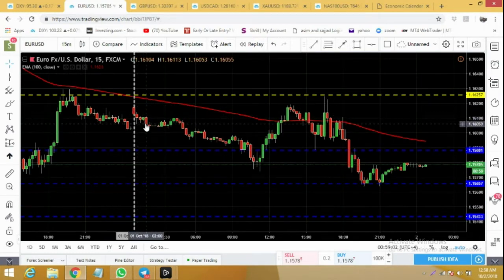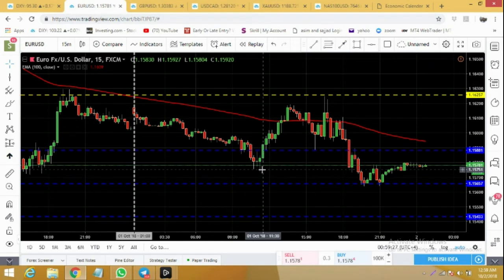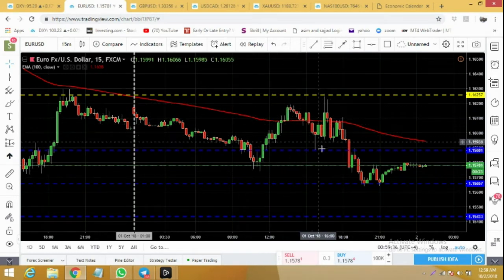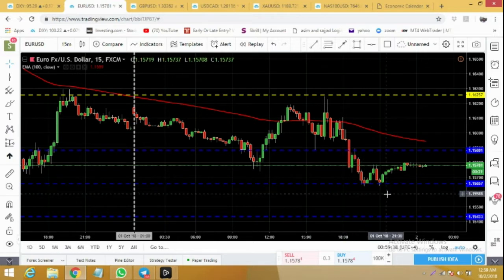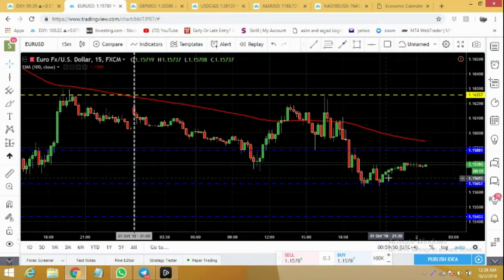On the 15-minute chart, we can see it's moving below 100 moving average. It did try to rally a couple of times, but every time the price got rejected, and right now it has bounced back from 1.1565, but I'm seeing it as a flat.